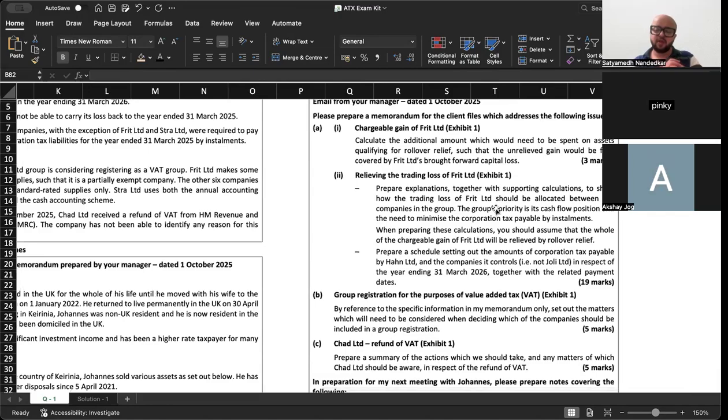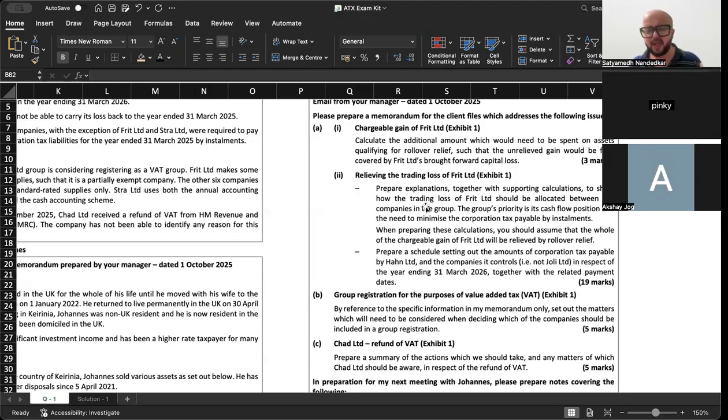Now, relieving the trading loss of Freight. Prepare explanations together with supporting calculations to show how the trading loss of Freight Limited should be allocated between the companies in the group. The group's priority is its cash flow position and the need to minimize the corporation tax payable by installments. While preparing these calculations, you should assume that the whole of the chargeable gain of Freight will be relieved through rollover relief. Prepare a schedule setting out the amount of corporate tax payable by Hahn Limited and the companies it controls, that is not Jolie Limited, in respect of the year ending 31st of March 26 together with related payment dates.